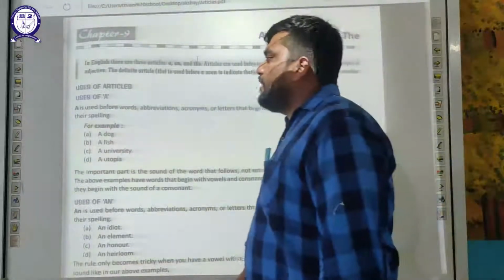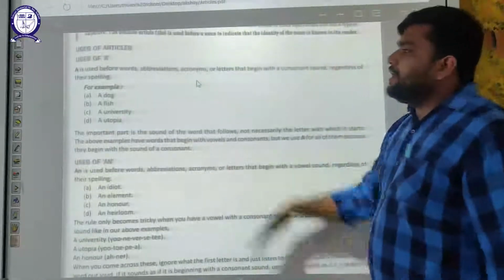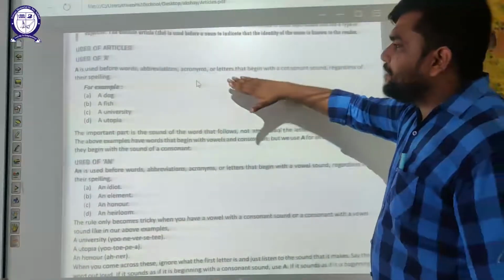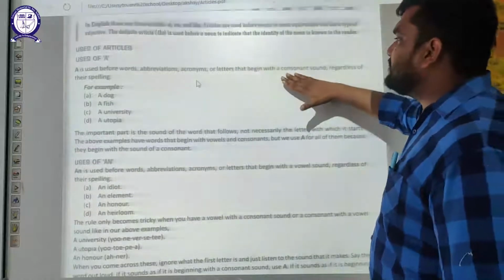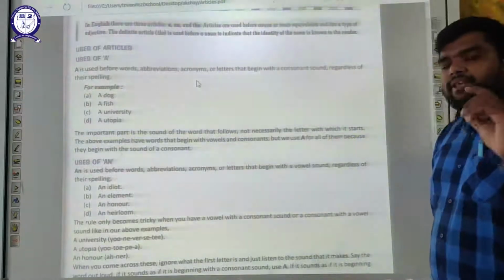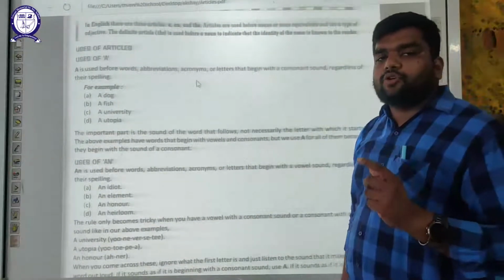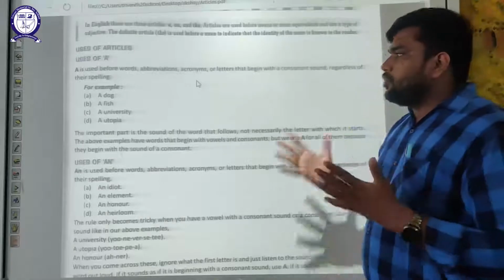Moving on to the uses of articles, we'll start with uses of a. Okay. A is used before words, abbreviations, acronyms or letters that begin with a consonant sound regardless of the spelling. Any word that starts with the sound of a consonant.